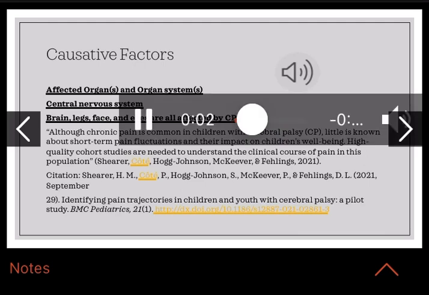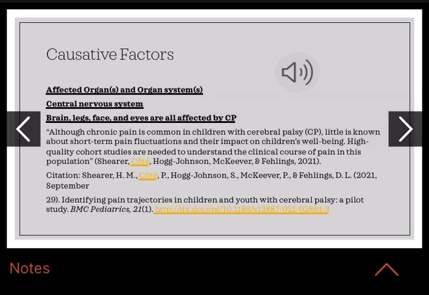One organ system affected by cerebral palsy is the central nervous system. One pilot study of children in Canada explains that although chronic pain is common in children with CP, little is known about short-term pain fluctuations and their impact on children's well-being. High-quality cohort studies are needed to understand the clinical course of pain in this population.